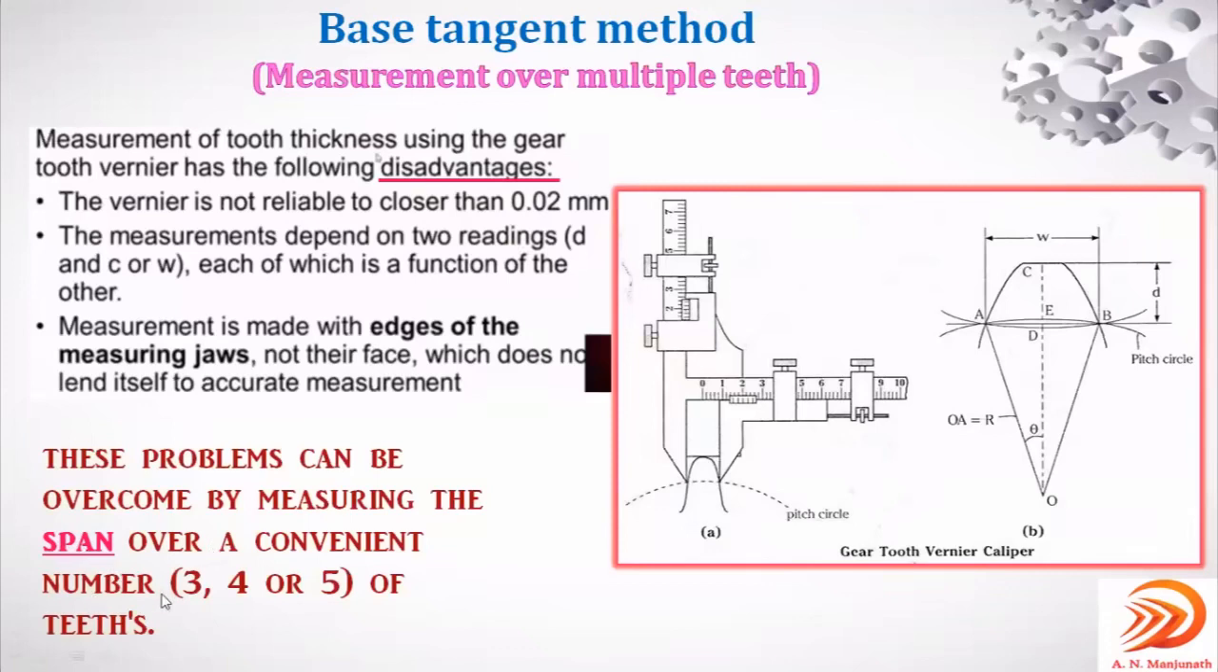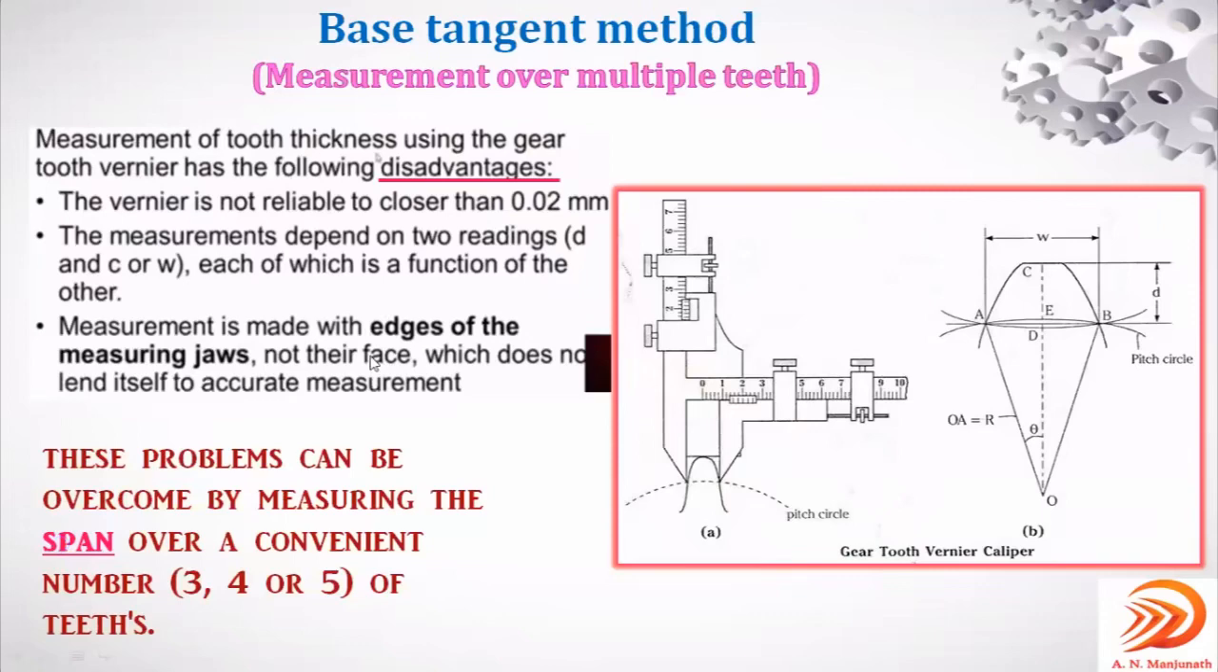Convenient number means instead of measuring only with respect to one gear tooth, in this method it will measure for a convenient span length. That is, with respect to 3 teeth, 4 or 5 teeth it will take. That is called the span. Instead of measuring only on one gear tooth, which may not be feasible enough to get an accurate value, this method uses the span. So what do you mean by span?